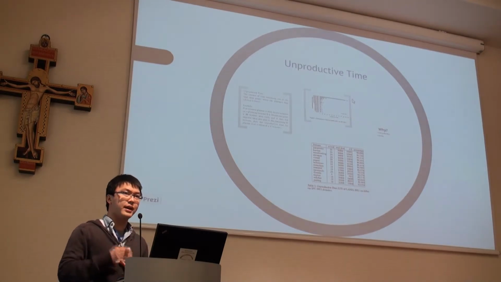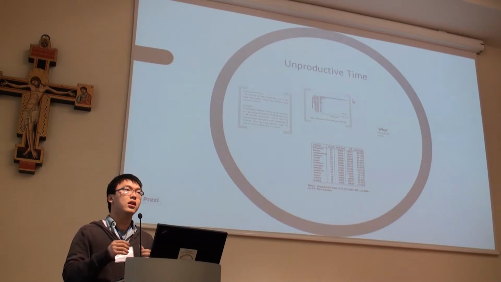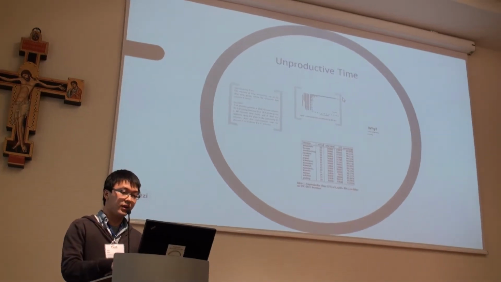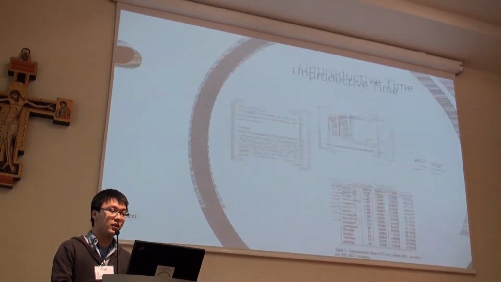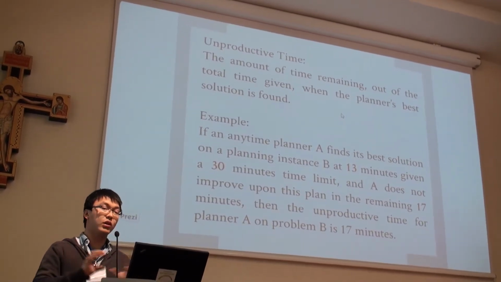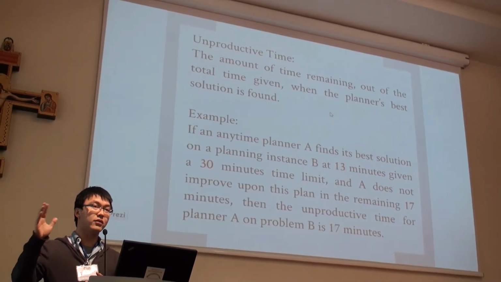Before we talk about my approach, I want to show some statistics about why I thought to introduce my idea. Here, I want to define something called unproductive time first. Unproductive time is the amount of time remaining out of the total time given after the planner's best solution is found.